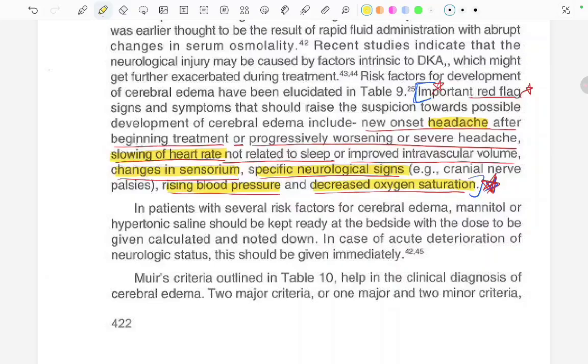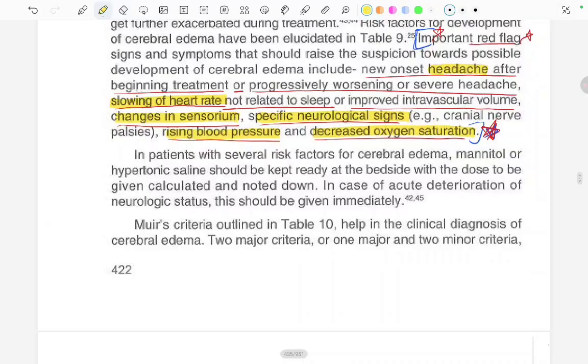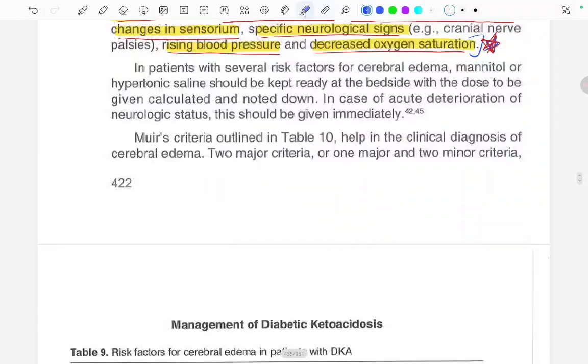They increase the risk. In patients with several risk factors for cerebral edema, mannitol or hypertonic saline should be kept ready at the bedside with the dose to be given, calculated, and noted down. In case of acute deterioration of the neurologic status, they should be given immediately. Muir's criteria outlined in Table 10 help in the clinical diagnosis of cerebral edema. The two major criteria, or one major and two minor criteria. What do we need? Either two major criteria or one major and two minor criteria.